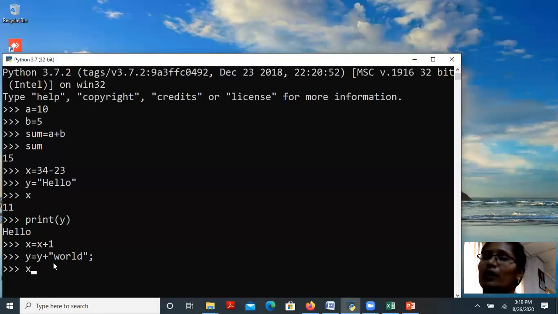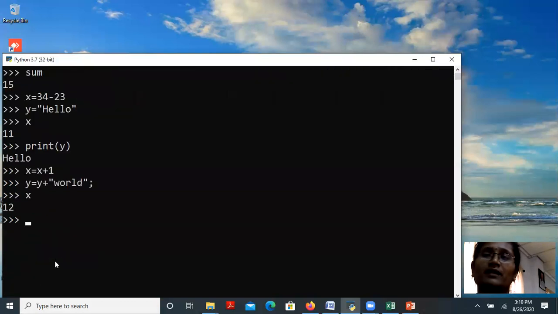Now I am going to print the value of x. The value of x was 11, 11 plus 1 is 12, and 12 is stored in x. Now I am printing the x value, and it is printed. Next, I'm going to print the y value. Y is hello plus world, added and printed with single quotes. This is about the variable and variable usages.